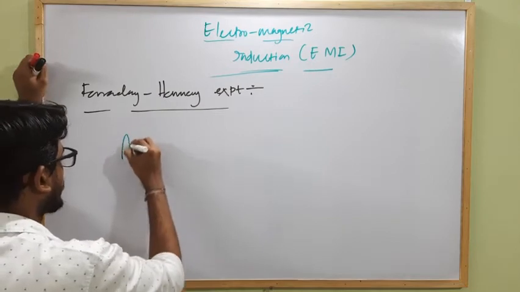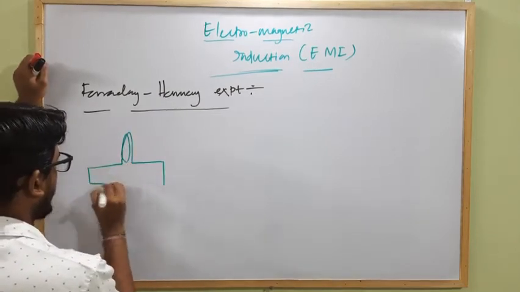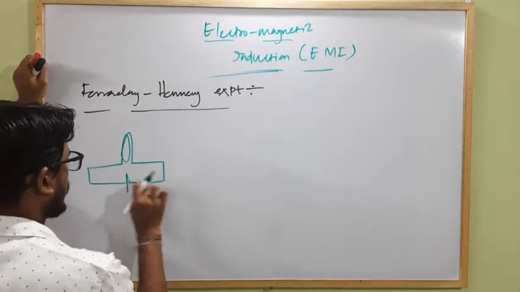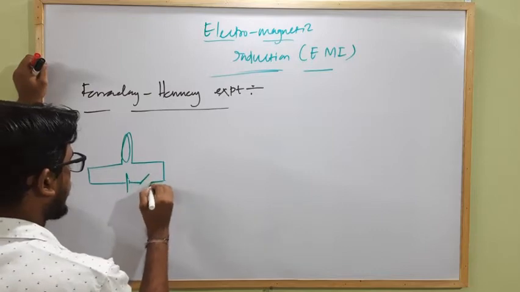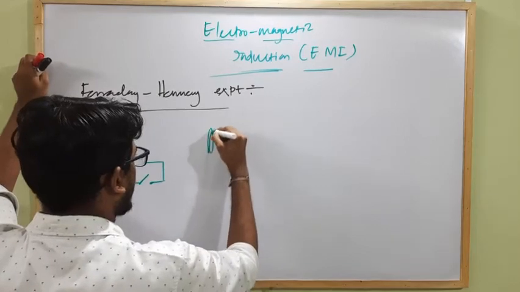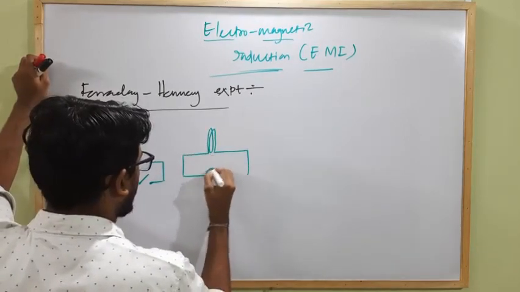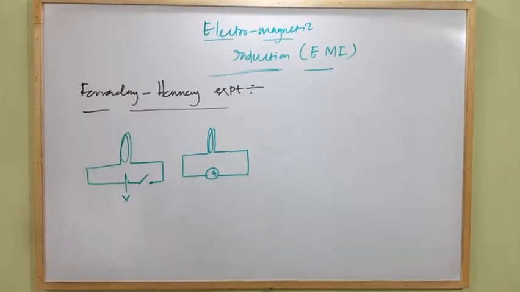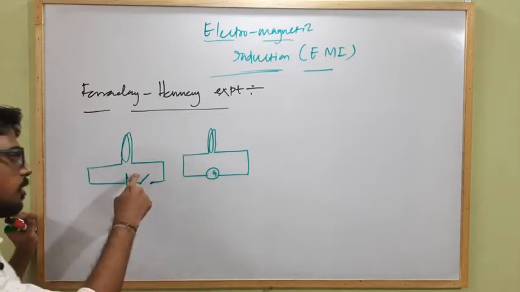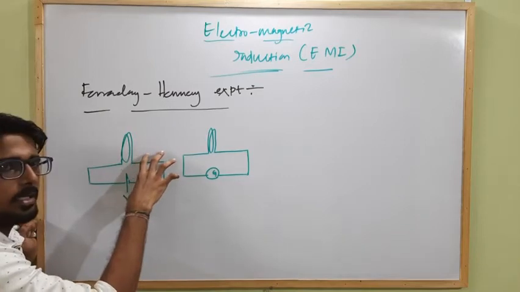Next, there are two circular coils. One is connected with a battery source through a tapping key, and there is another coil which is just connected with a galvanometer. Clear? Now both the coils are at rest. Clear? Initially the key is in open condition, that means there is no current flowing through this coil.